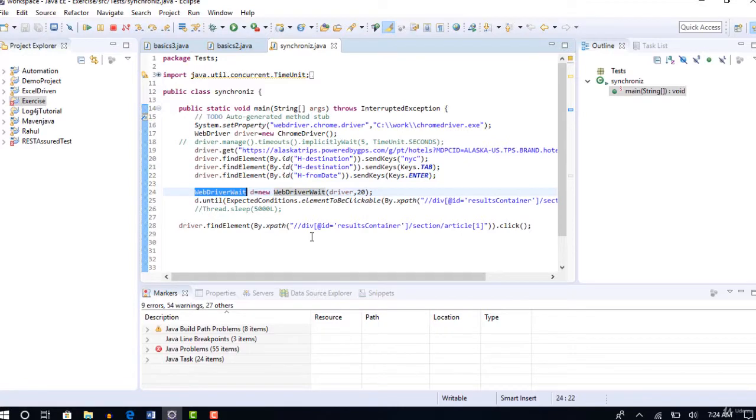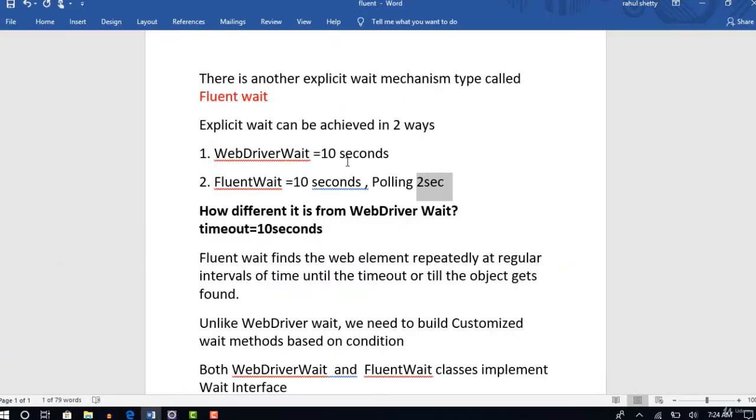But whereas the WebDriver wait, which we did in the last lecture, will continuously monitor your DOM. There is no polling. If you give it 10 seconds, it will just check continuously. But in fluent wait, it checks at regular intervals of time. So that's the main difference between that and this. But both will exit once the object is found. No matter how many seconds you give as a timeout, if it finds the object in 2 or 3 seconds, then it will come out, because that's the base definition of explicit wait: it need not wait until the timeout is finished if the object is found in the middle.